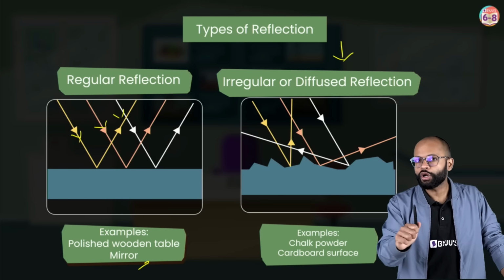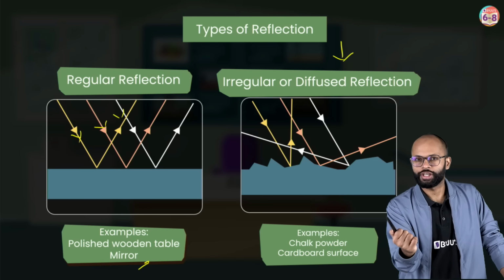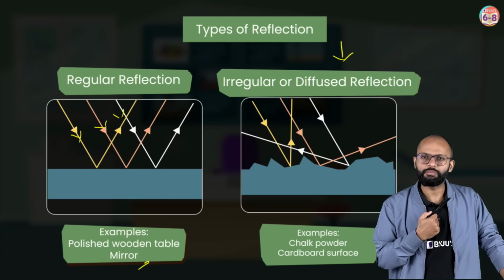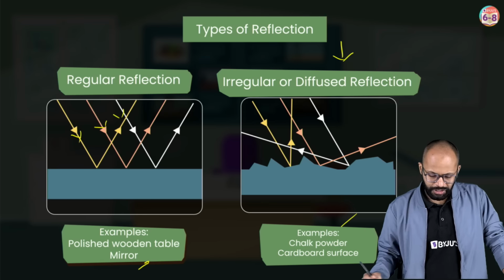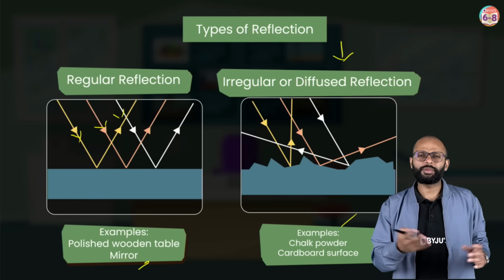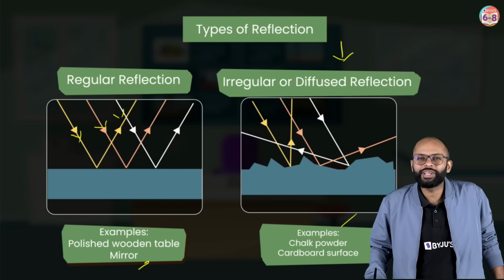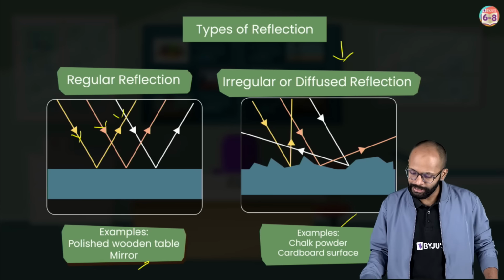Here, you will not be able to see a nice image. I mean, it's not smooth, right? That's the difference between reflection done by me and the mirror. Examples: chalk powder, cardboard surface. I mean, normal surfaces around you, which you are able to see, which are not a source of light, are all doing diffuse reflection only. Is that true? Okay?